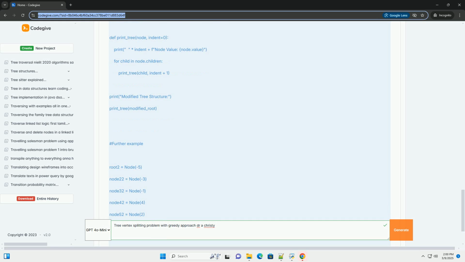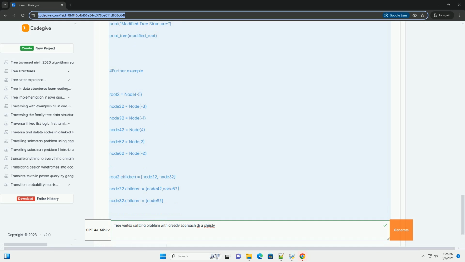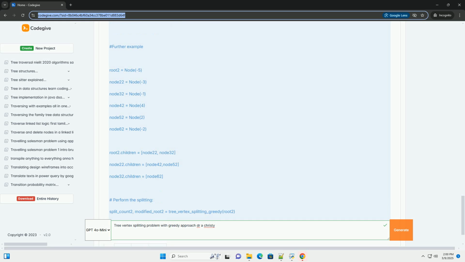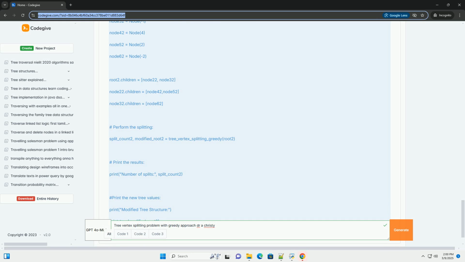We achieve this transformation by splitting nodes. What does splitting a node mean? When we split a node, we essentially create copies of that node, each with a portion of the original node's value. We then distribute the edges incident to the original node among these new copies. The objective is to split nodes in such a way that: 1. Value redistribution: the total value of all copies of a split node equals the original node's value.